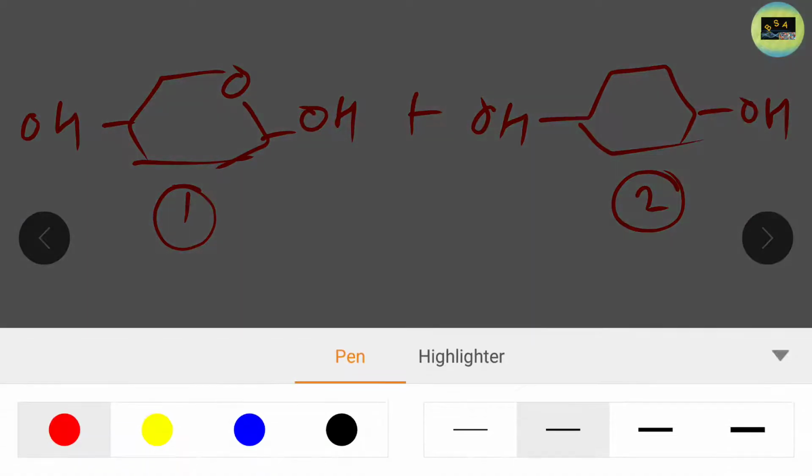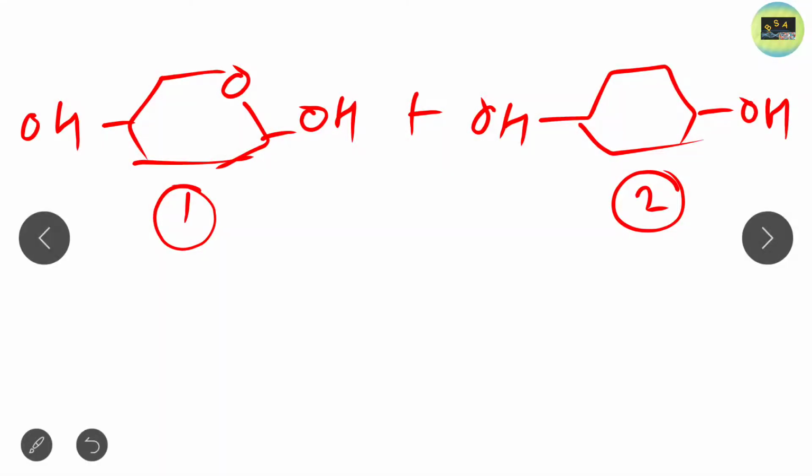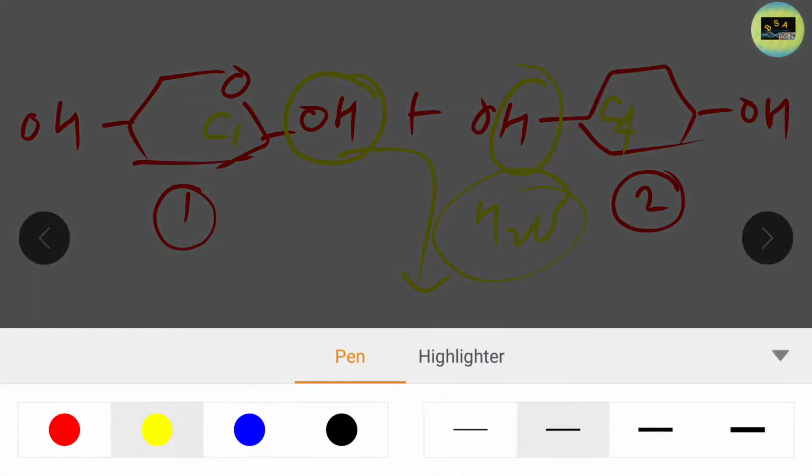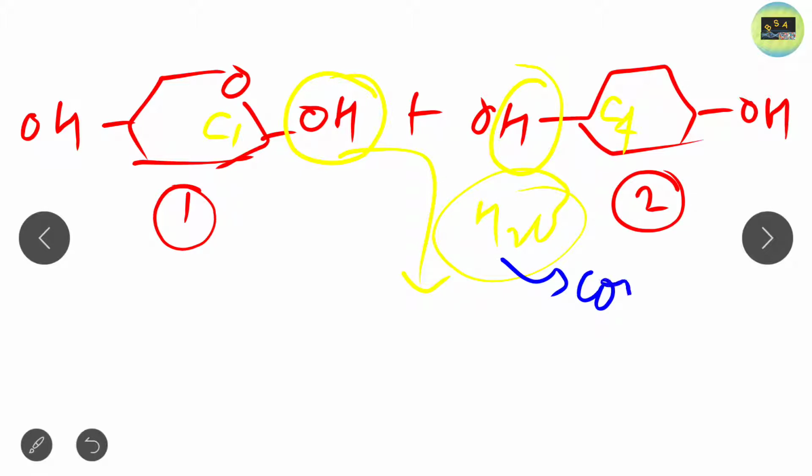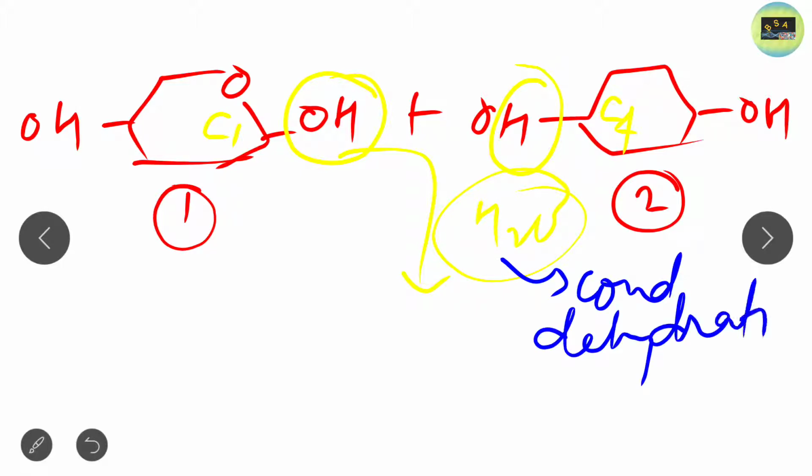Now when these two monosaccharides combine, the OH group from the carbon C1 of this monosaccharide and the H from the carbon C4 of this monosaccharide are expelled in the form of what? In the form of water. That is, a condensation reaction takes place, basically a condensation or you can say dehydration reaction, where the water molecule is removed.